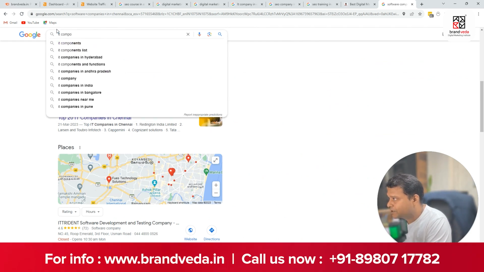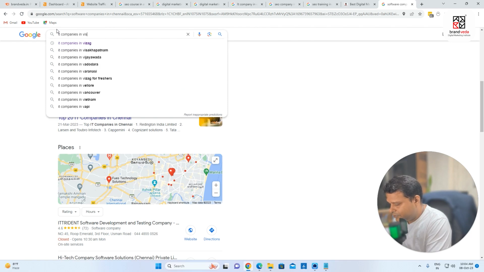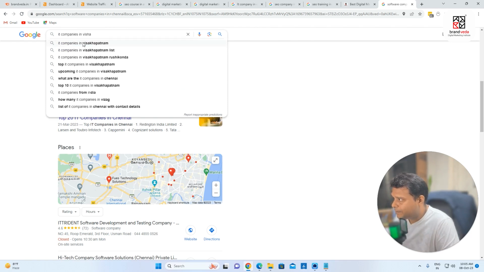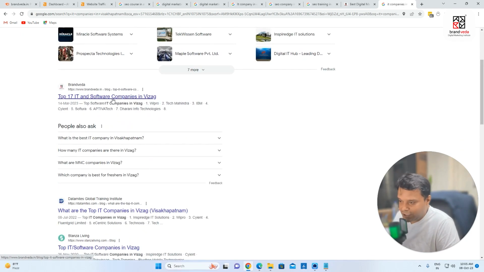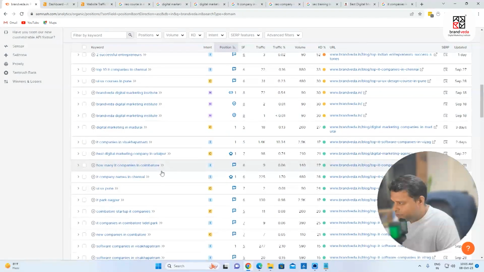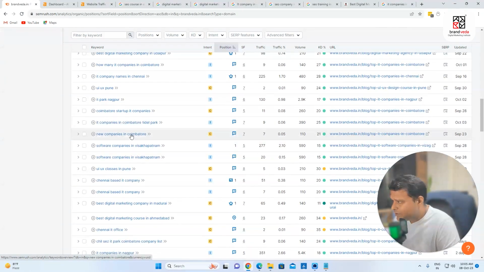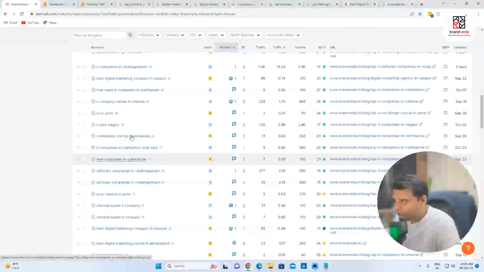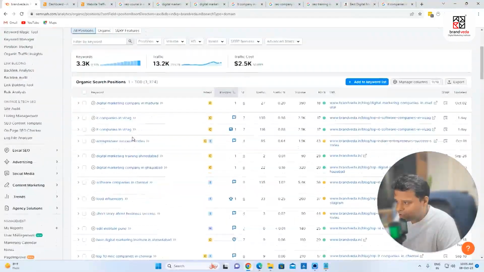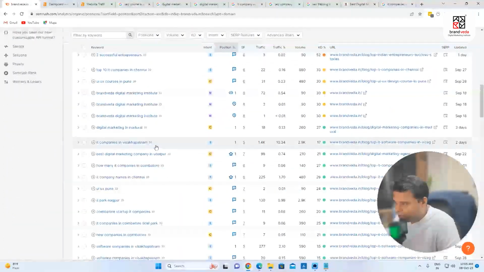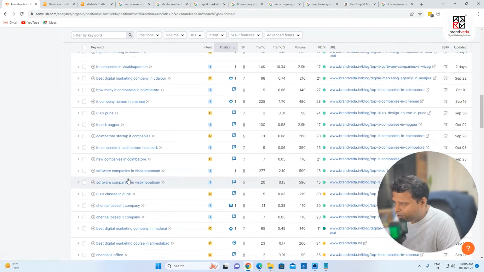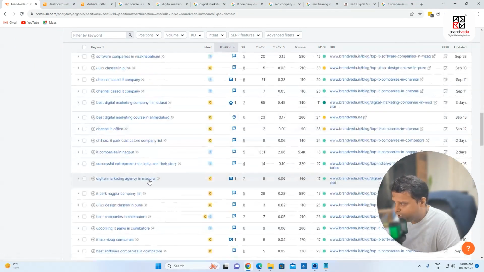IT companies in Vishakhapatnam. Okay, this is again number 1. So okay, IT companies in Coimbatore. Okay, new companies in Coimbatore. So you can see this is just an example. IT company name in Chennai. Okay, software companies in Vizag.